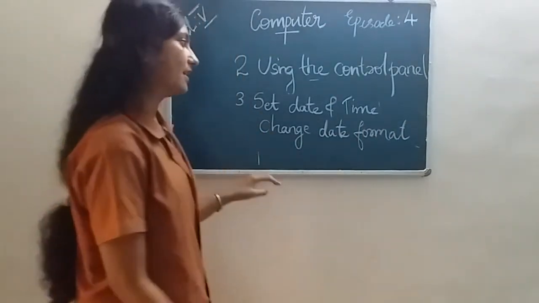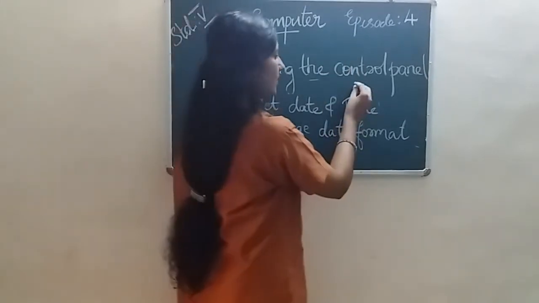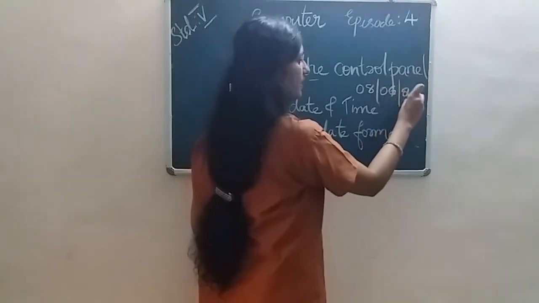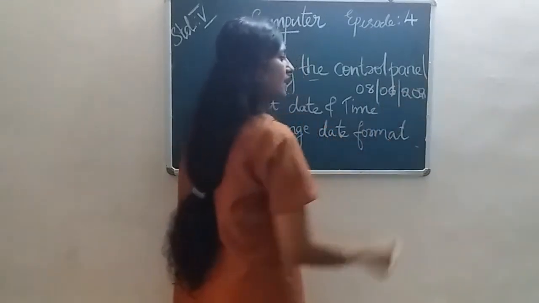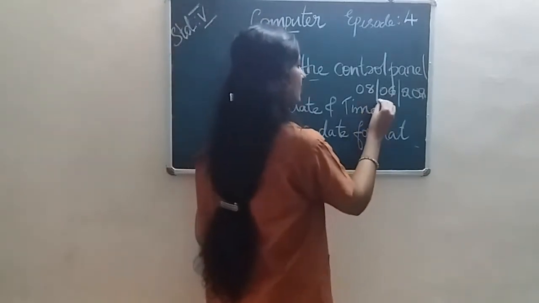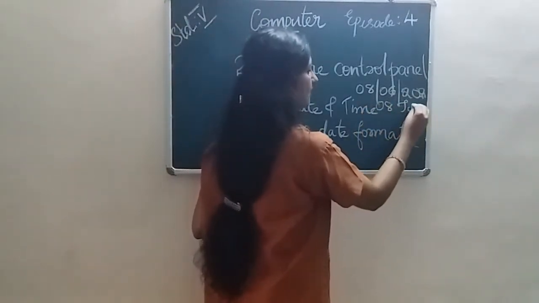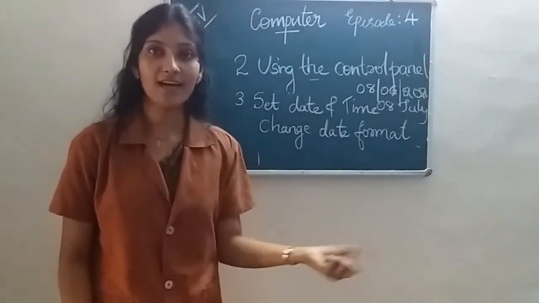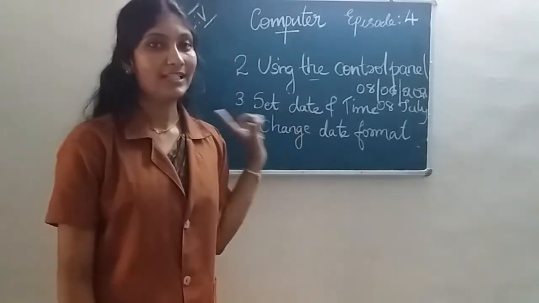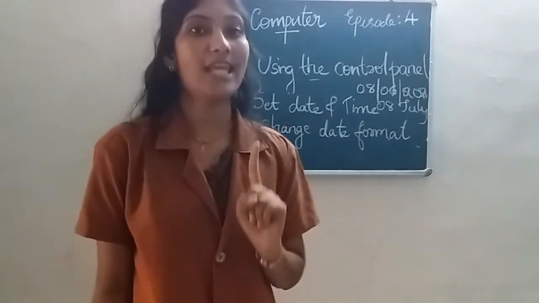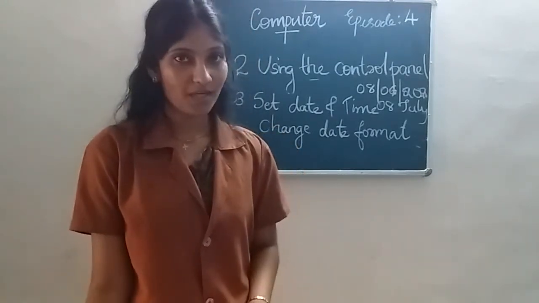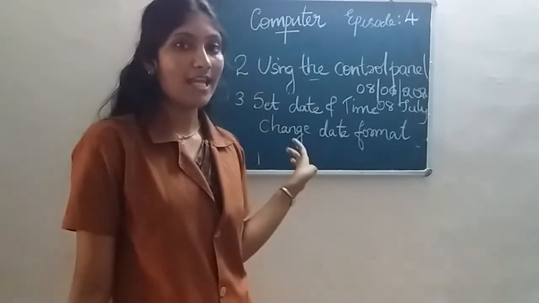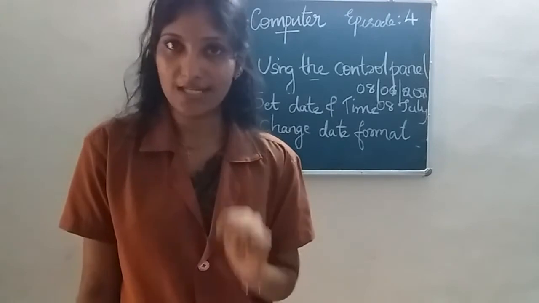Date format means what? We can write a date like this: 8/6/2020. Right? We can also write another format for date. So we can change the date format. In where? In the control panel. So first operation is change the desktop picture. Second operation is change the hardware setting or software setting. And third operation is we can change the date format or set the date and time.